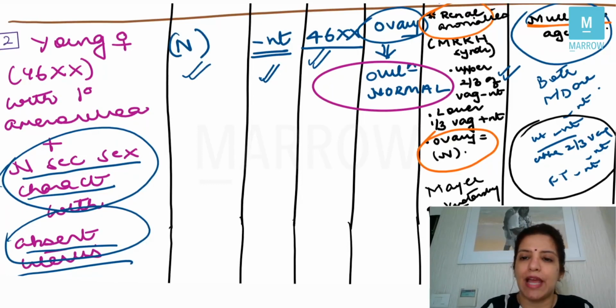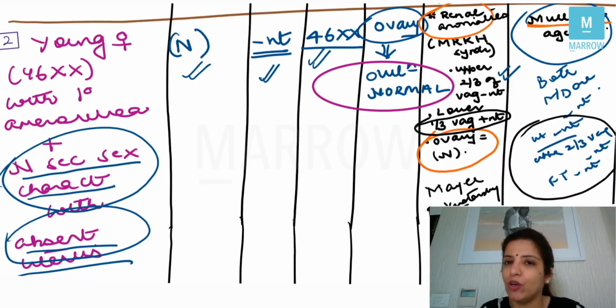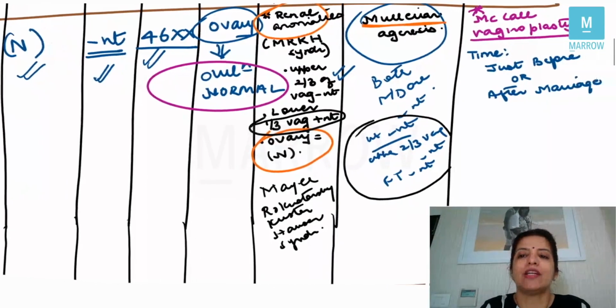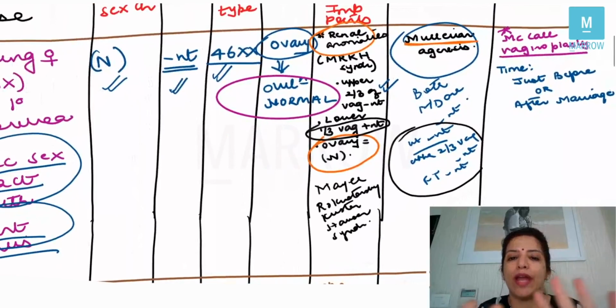Ovaries are normal and lower one-third of vagina is normal. Why is the lower one-third of vagina normal? Because the lower one-third of vagina develops from the urogenital sinus, right? In a patient of Mullerian agenesis, if you also get renal anomalies, that is called MRKH syndrome. Now, because uterus is absent, I cannot do anything about her menstruation.